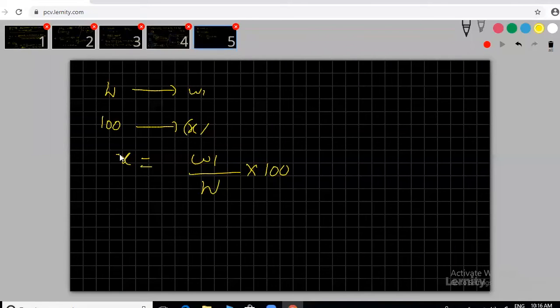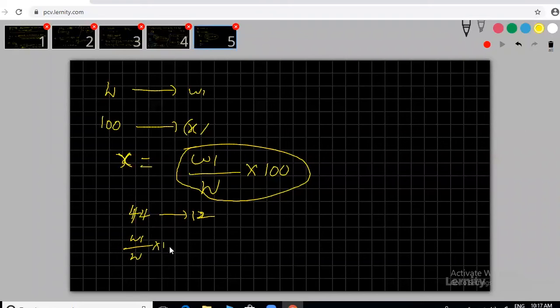Understood? This is CO2. We know that 44 grams of CO2 contains 12 grams of carbon. Then this much CO2, W1 by capital W into 100, contains how much carbon? Because this is the reference, this is fixed at 12 grams, but this weight percentage contains how much carbon?